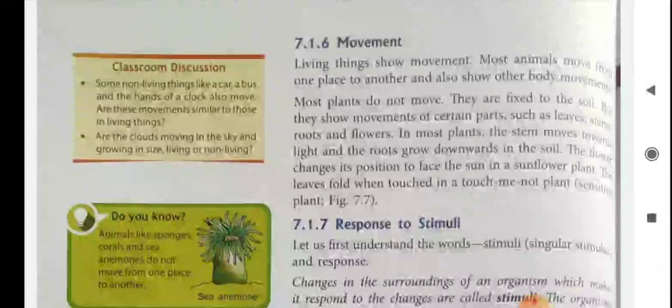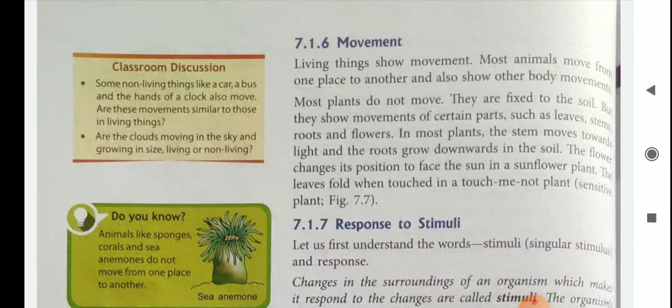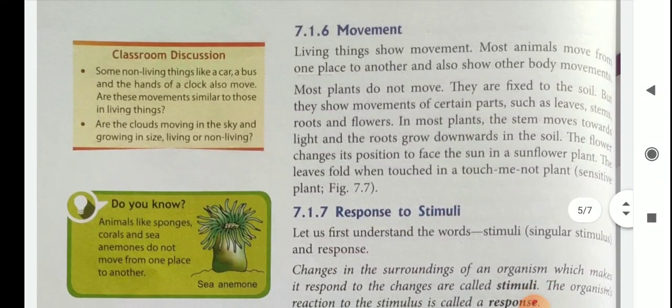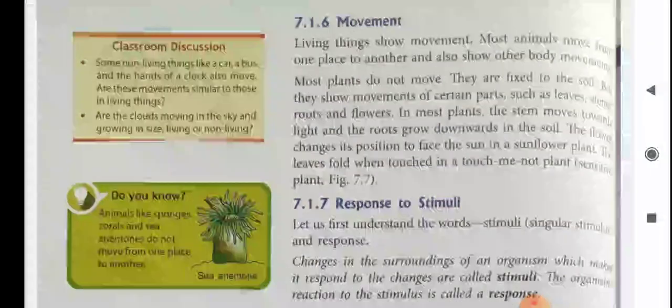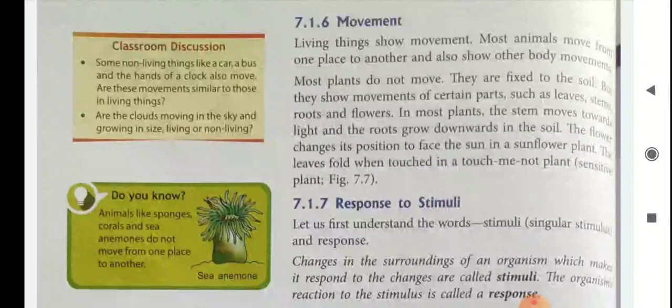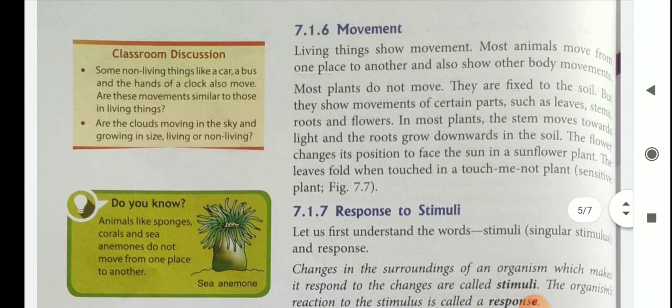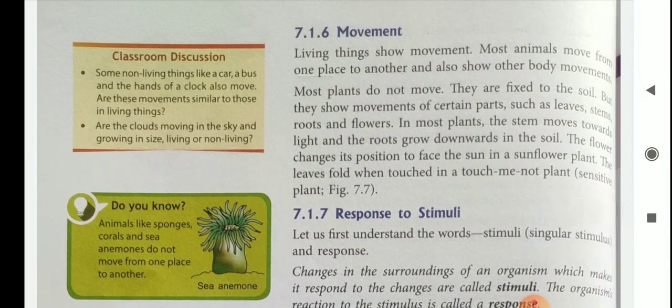In most plants, the stem moves towards light and the root grows downwards in the soil. The flower changes its position to face the sun in a sunflower plant. The leaves fold when touched in a touch-me-not plant. So these are some movements of plants.